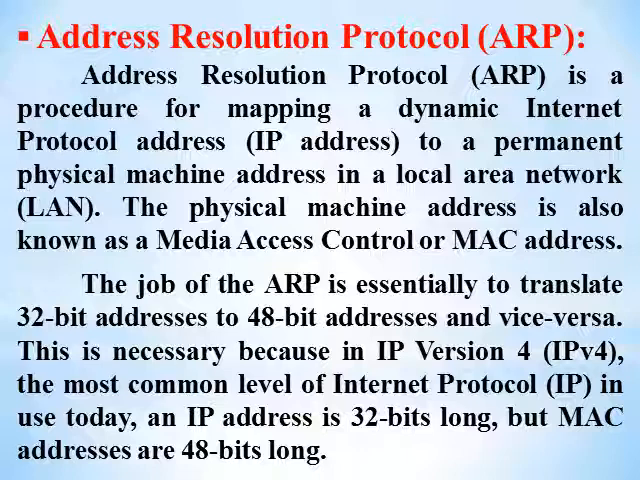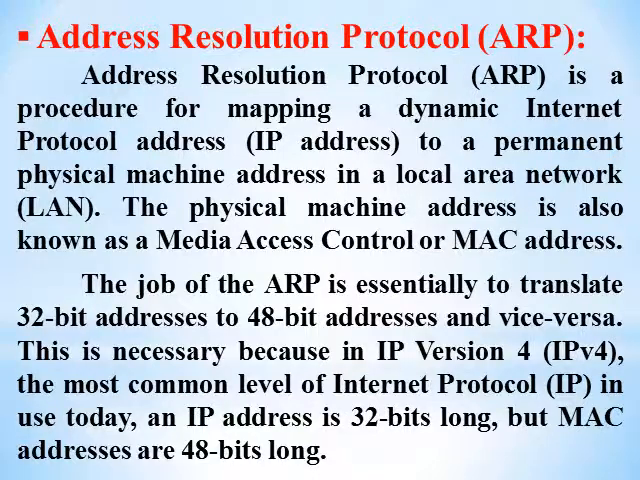So ARP is an important protocol used to map the dynamic internet protocol address to the permanent physical machine address, that is MAC address, in a local area network. That physical machine address we can also call a media access control or MAC address. The job of ARP is essential to translate 32-bit addresses into 48-bit addresses, because while using internet protocol version 4, most of the common IP addresses used today are 32-bit. That's why it is necessary to convert those 32-bit addresses into 48-bit addresses, because MAC addresses are 48 bits long.